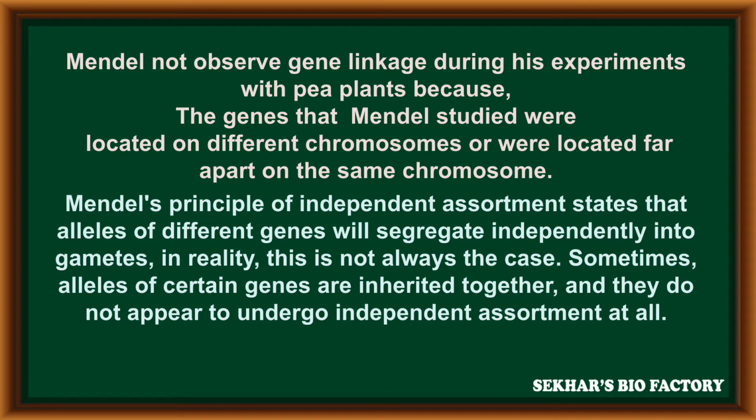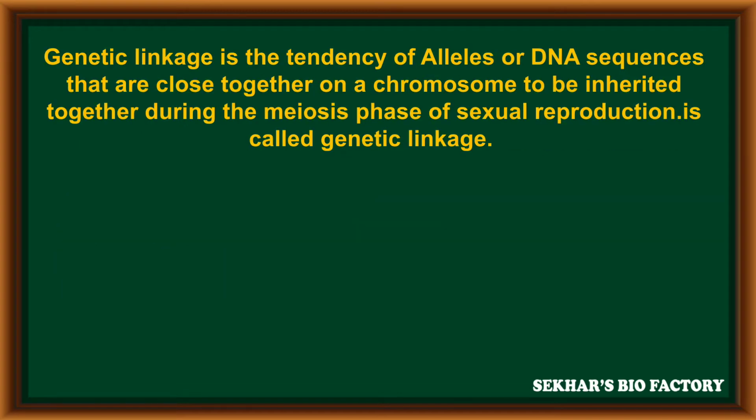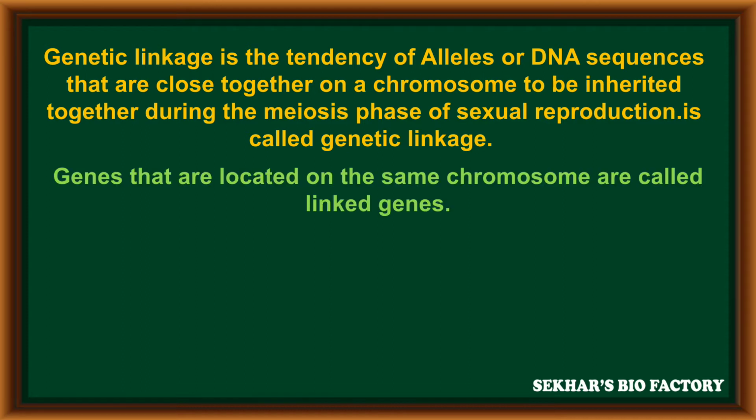Genetic linkage is the tendency of alleles or DNA sequences that are close together on a chromosome to be inherited together during the meiosis phase of sexual reproduction. The genes that are located on the same chromosome are called linked genes.